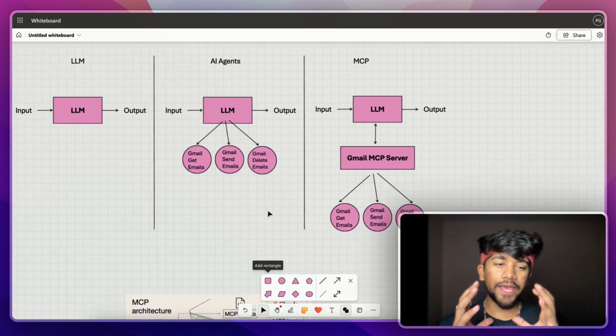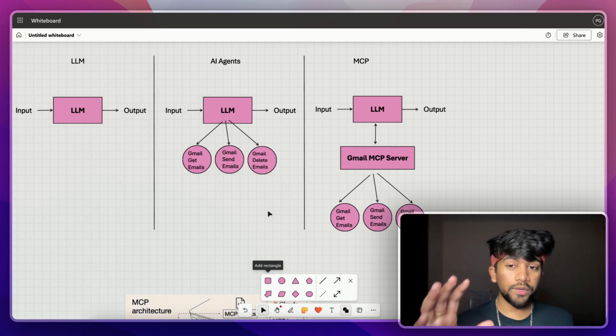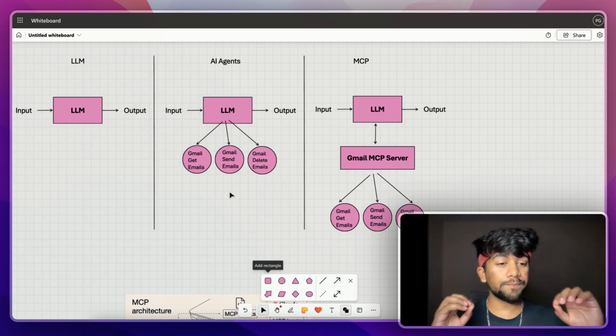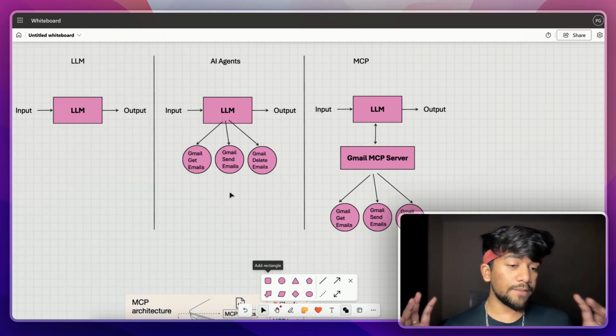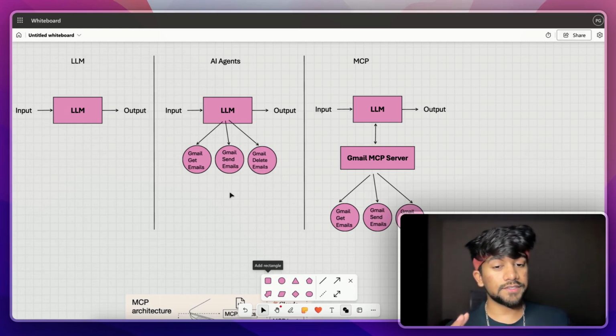I hope you understand why MCP is so important. I don't have to manually connect these tools. Rather, I can just plug and play this Gmail MCP server. I can ask, okay, you have to send this email. So it will take care of everything else.